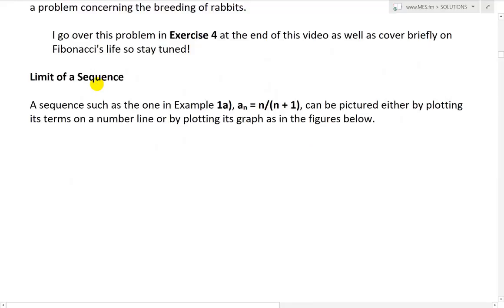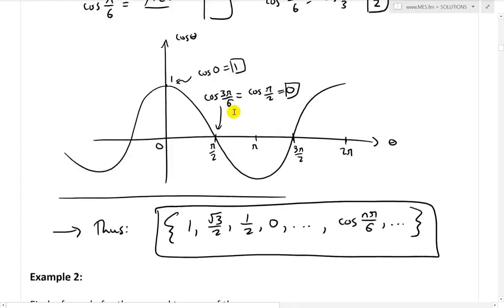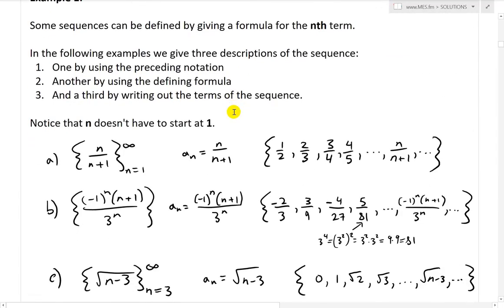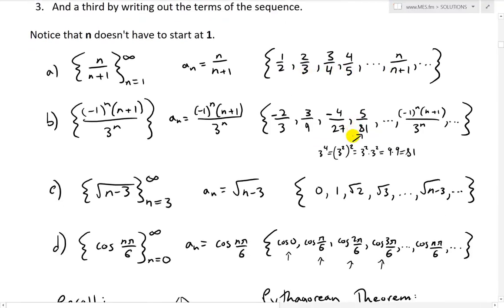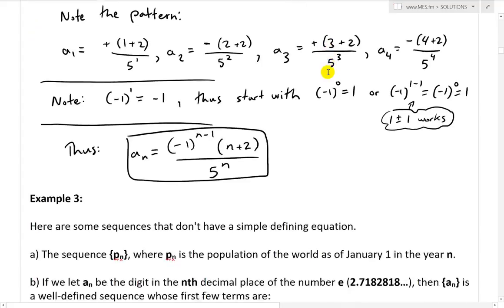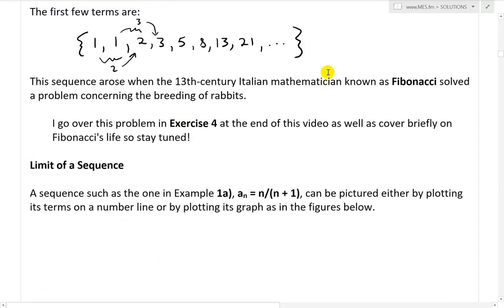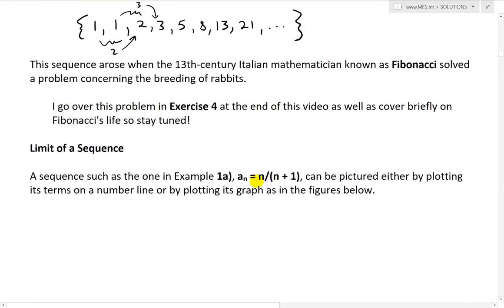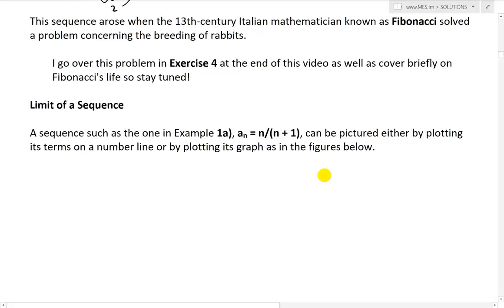So a sequence such as the one in example 1a, where a_n equals n over n plus 1, so 1a, n over n plus 1. You can see the numbers right here: 1 over 2, 2 over 3, 3 over 4. You can see it's always going to be less than 1. I'll show you further here. This sequence can be pictured either by plotting its terms on a number line or by plotting its graph as in the figures below.